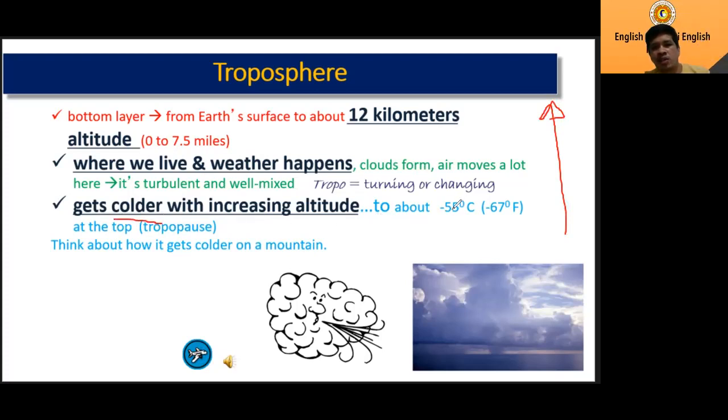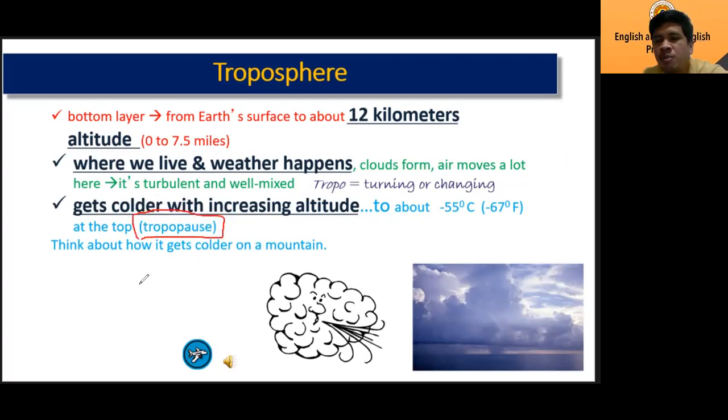It gets colder to about -55. Think about how it gets colder on a mountain. If you go high on a mountain, you'll feel cold. It's similar: as you go higher in the atmosphere, it gets colder, up to the tropopause. What is the tropopause, teacher?